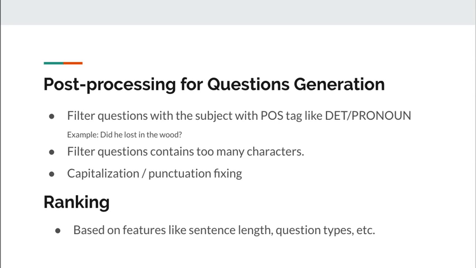The final step for question generation is post-processing. We filtered questions with the subject with POS tag and questions containing too many characters. Then, we fixed capitalization for special words like persons' names and checked the correctness of punctuation. Finally, we rank these questions heuristically based on features like length, question types, whether the question contains pronouns, etc. If n is larger than the number of questions we generated, we just repeat the last question.